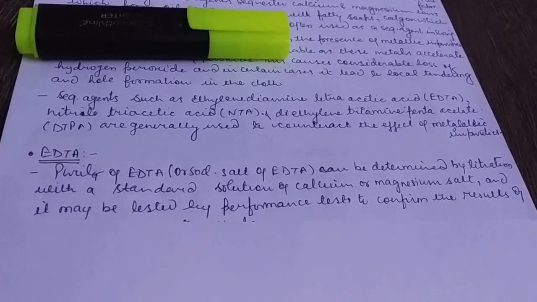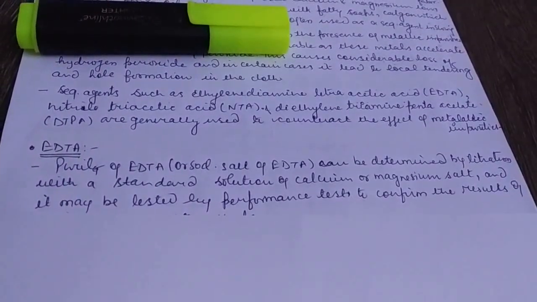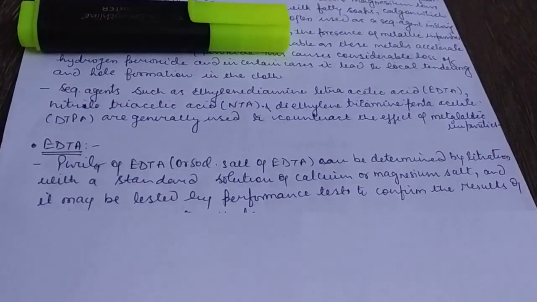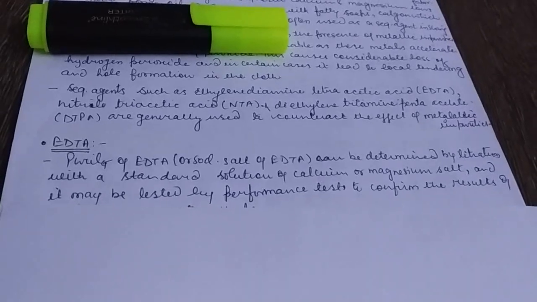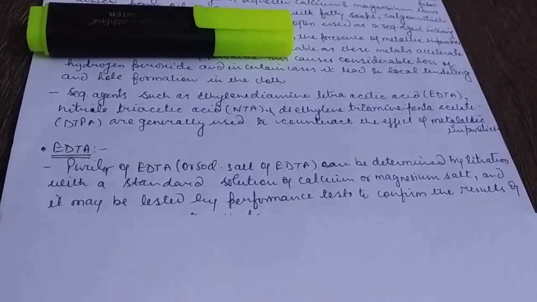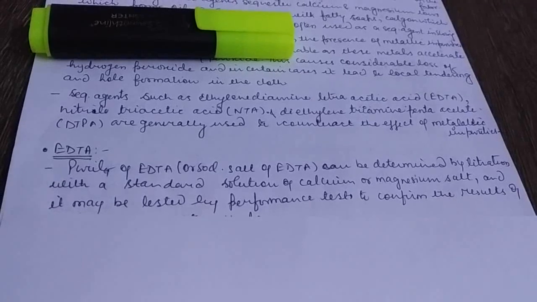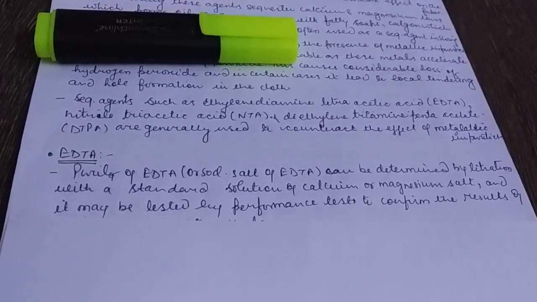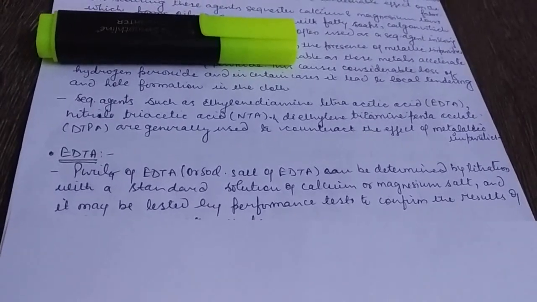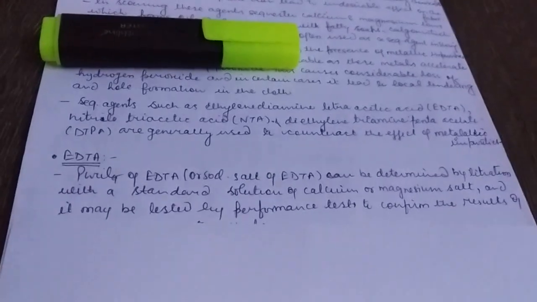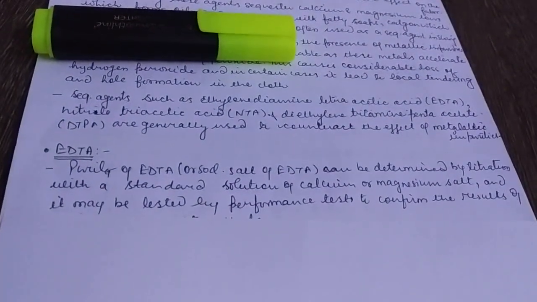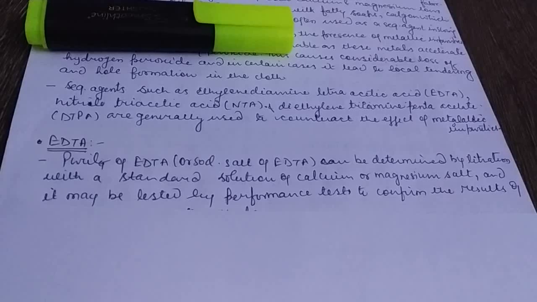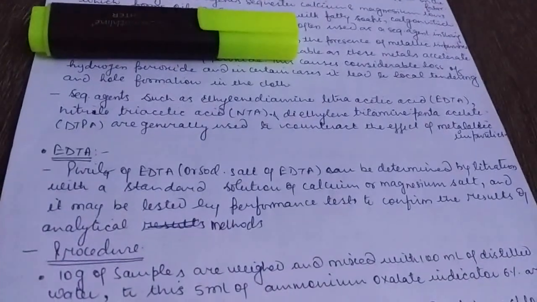In case of bleaching, it may be peroxide; in case of scouring, it may be scouring chemicals; or in case of dyeing, it may be the dye. So as we use EDTA, it will engage the water hardness with itself, and dyes or any chemicals will not come in contact with the calcium or magnesium salts.